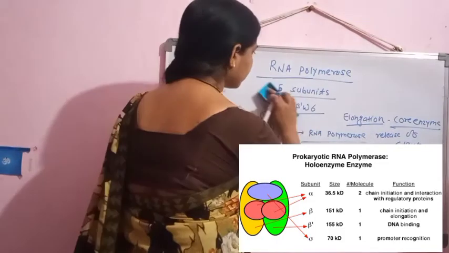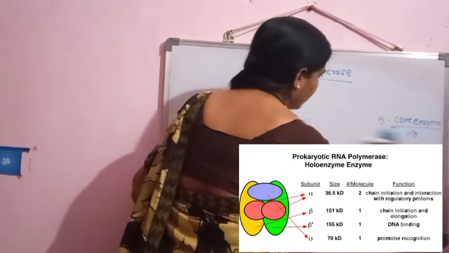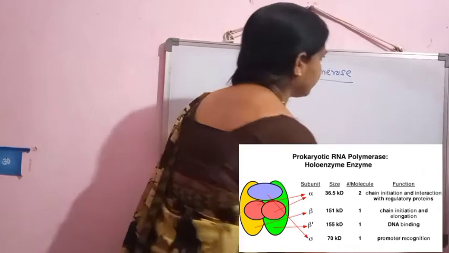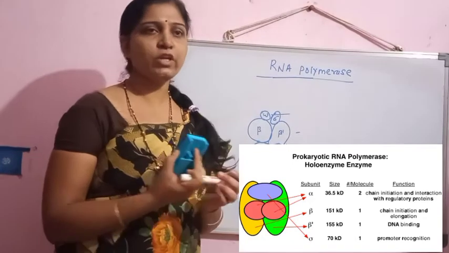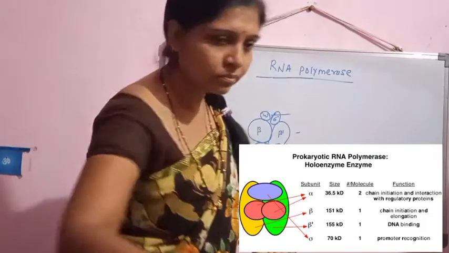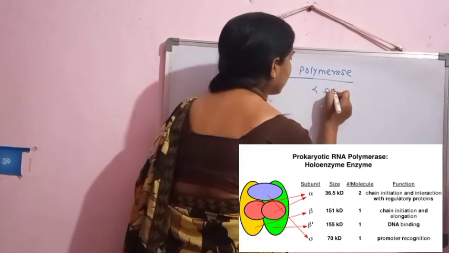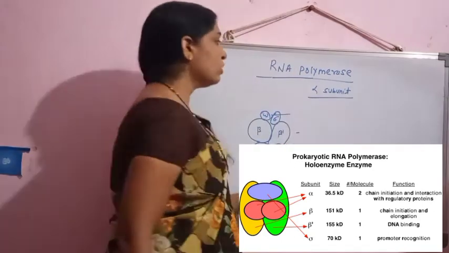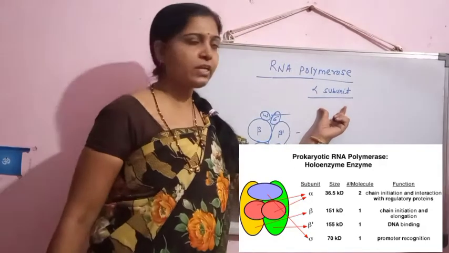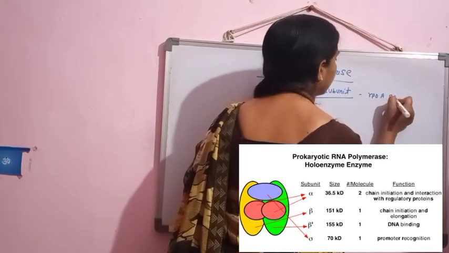Okay. Now one by one we are taking into consideration the functions of these different subunits. Here within the figure you can observe the molecular weight of each of these subunits. Now the first subunit is the alpha subunit. This alpha subunit is encoded by the RPOA gene.